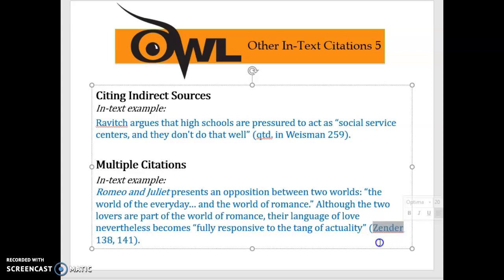This is the name of the source, the author who wrote this. And the first quote can be found on page 138. And the second quote is found on page 141. Okay. So you're probably not going to need this for this paper, but just to be aware that this would be how you would do it if you would be quoting different things within a single source.